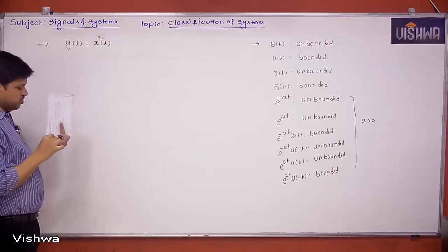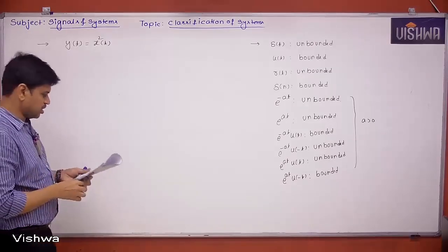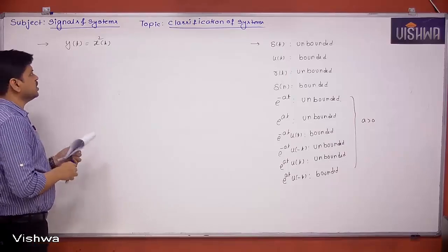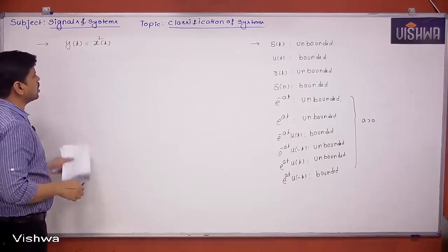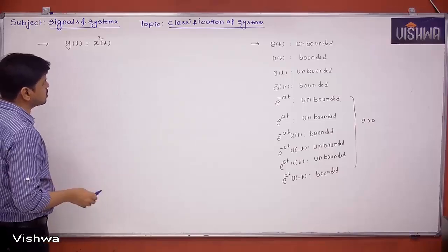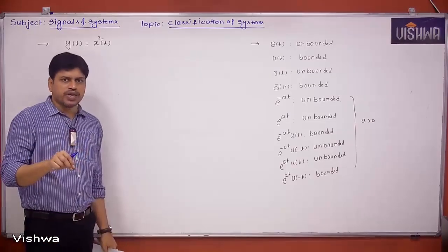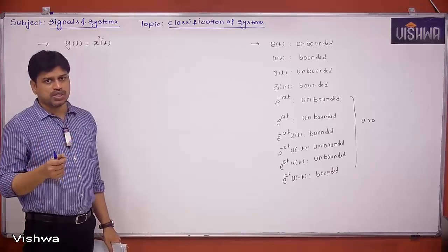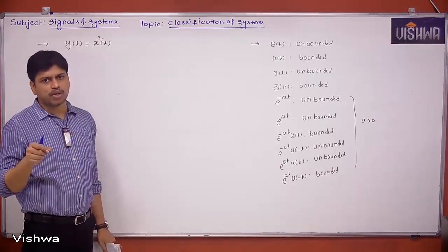We have to check whether the system is stable or not. Here the system is stable. How, sir? See, don't think it is a parabola or something like that. We don't have to see like that. What we have to see is, if input is bounded, then what will happen to the output? That's the only thing we have to check.